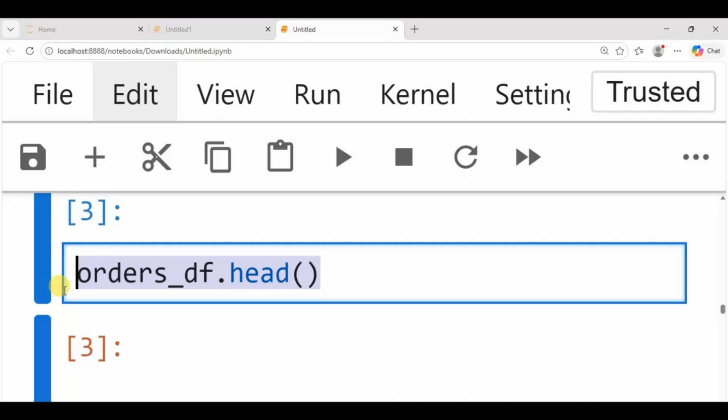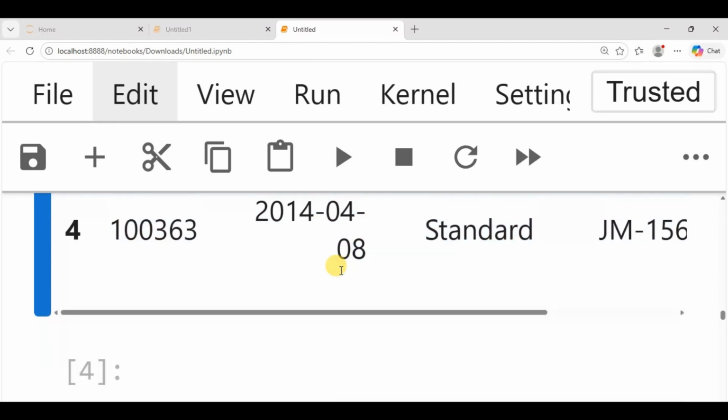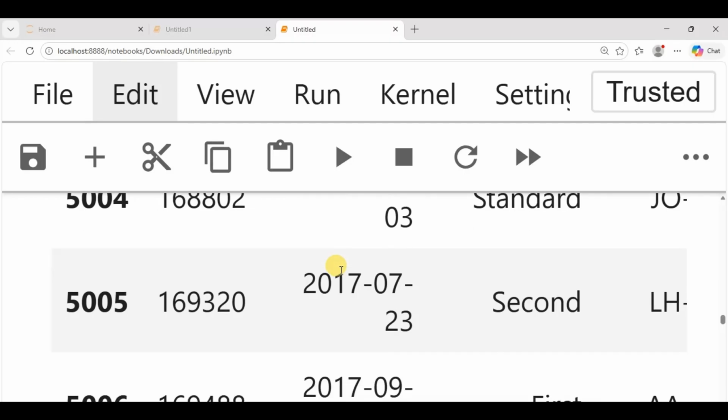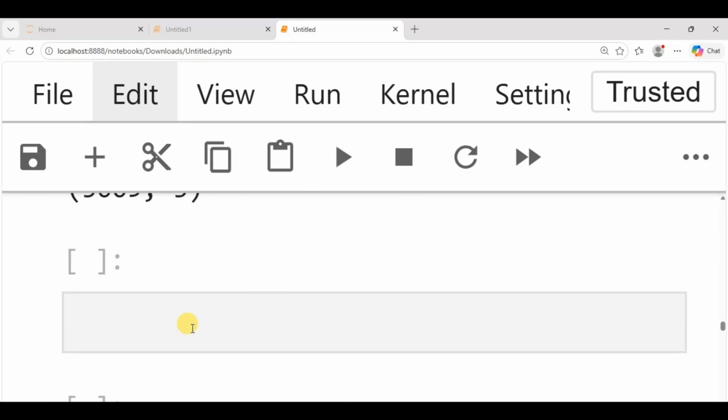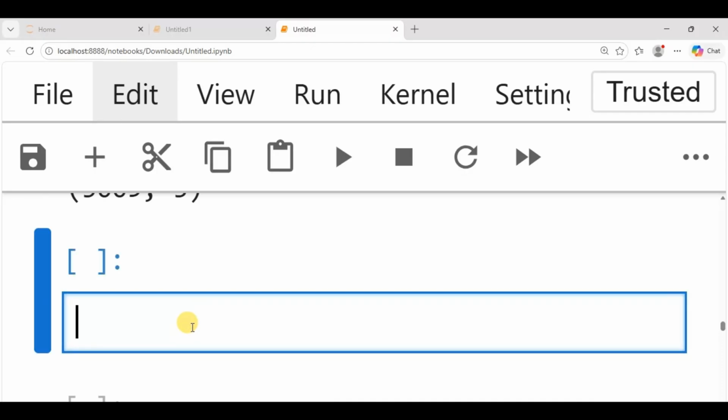So it means that you can get more than just the first 5. You can view more than the first 5. You can view as many things as you want to view. You can even decide to view a range depending on what you want to view. So let's look at that.